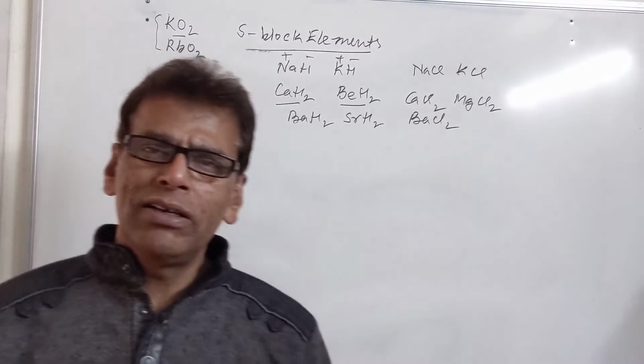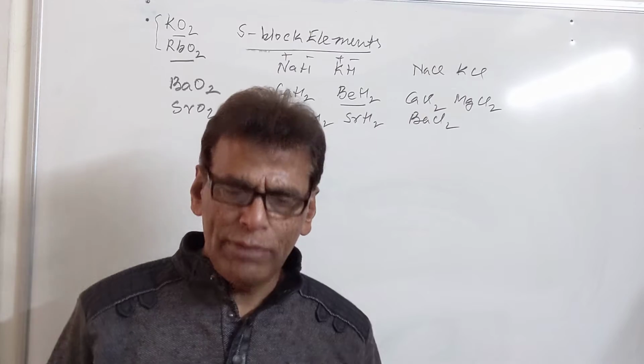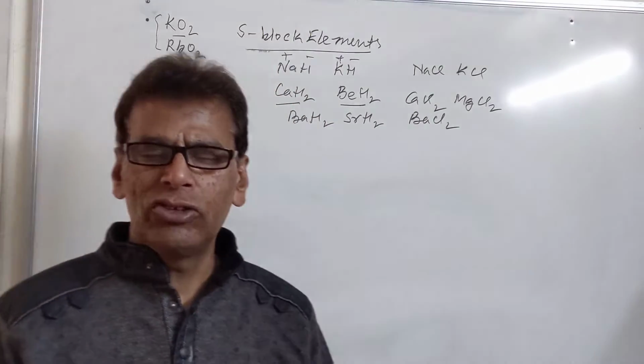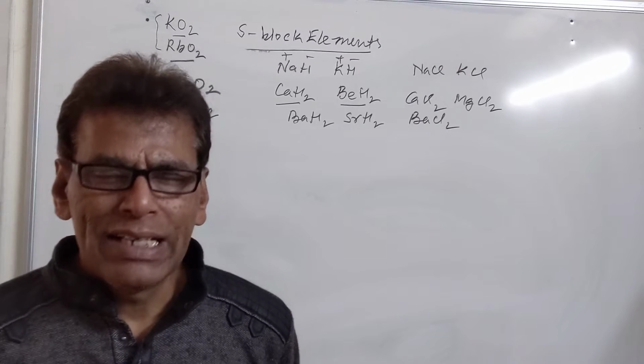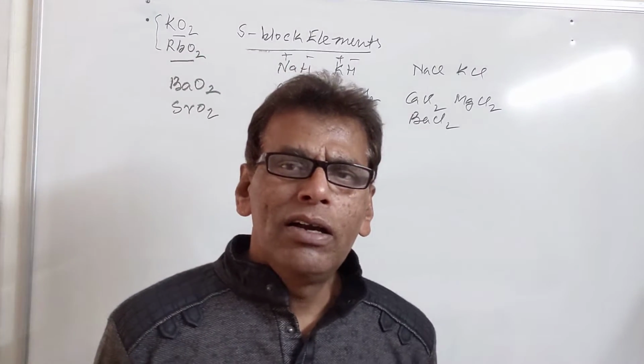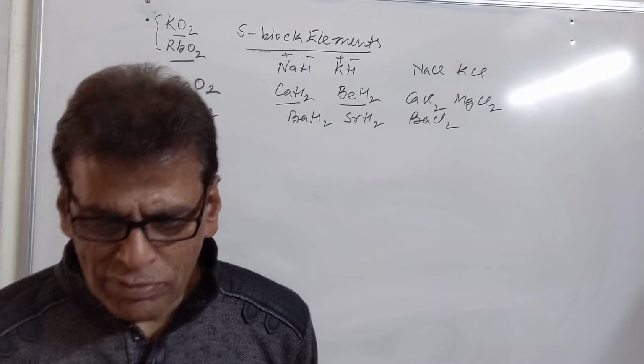On reaction with water, as we have already explained, sodium produces sodium hydroxide, potassium produces potassium hydroxide, calcium produces calcium hydroxide, and magnesium gives magnesium hydroxide. Similarly, their oxides also combine with water to give hydroxides.